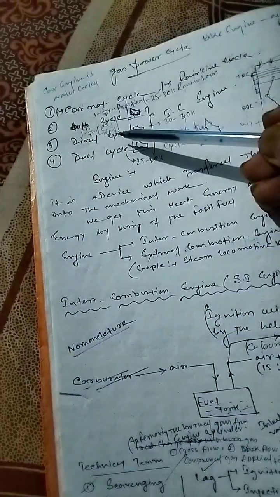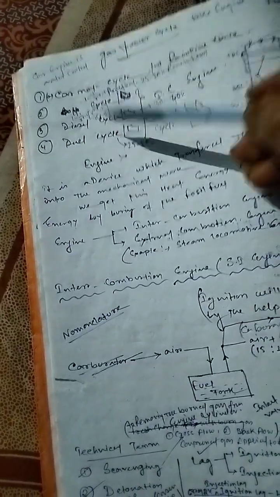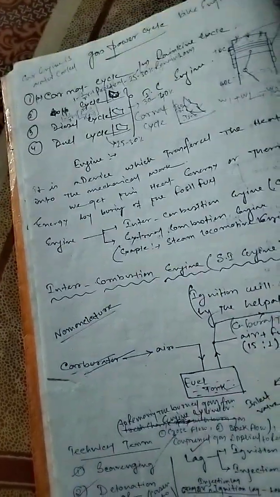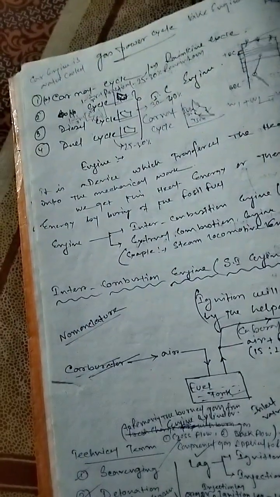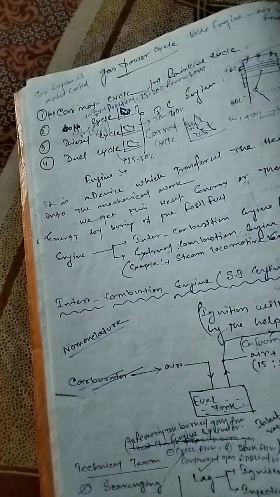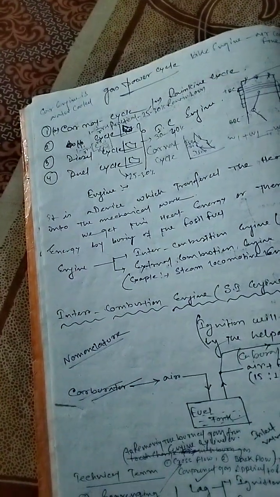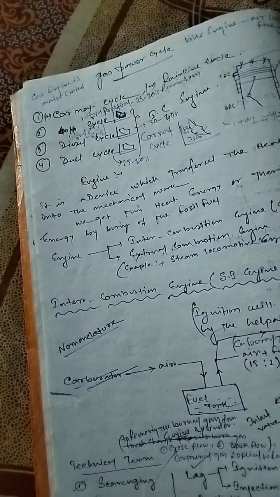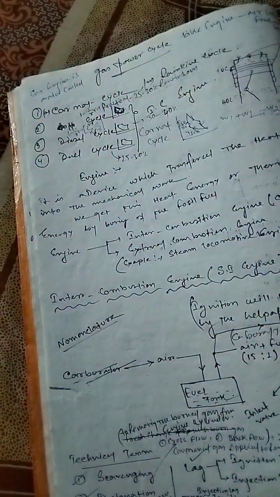Why does the modern diesel engine run on the dual cycle? Because the compression ratio of the diesel cycle is very high. Because of that, they have an initial starting problem, an initial fuel consumption problem, and also a scavenging issue and an auto ignition problem. Due to the auto ignition, the knocking tendency will also be there. To avoid that phenomenon, we basically go for the dual cycle.